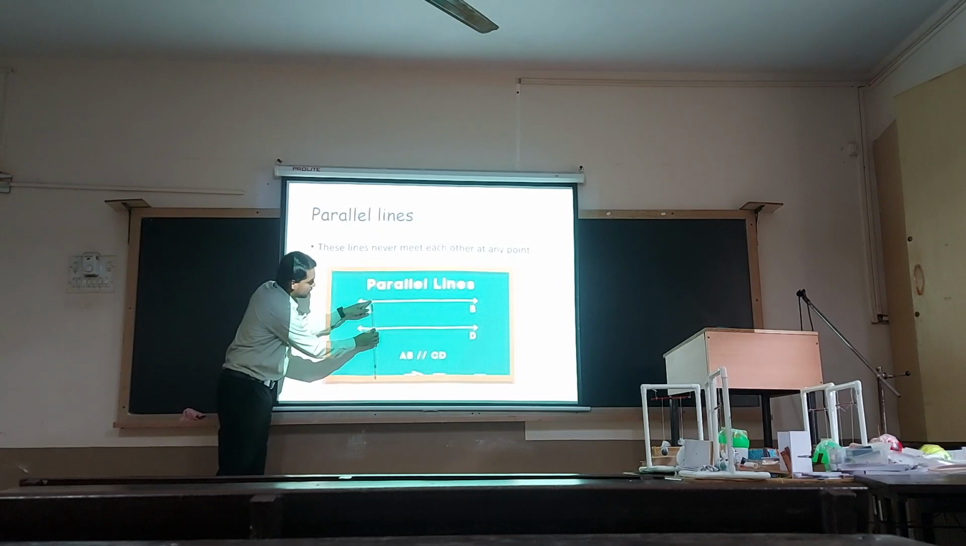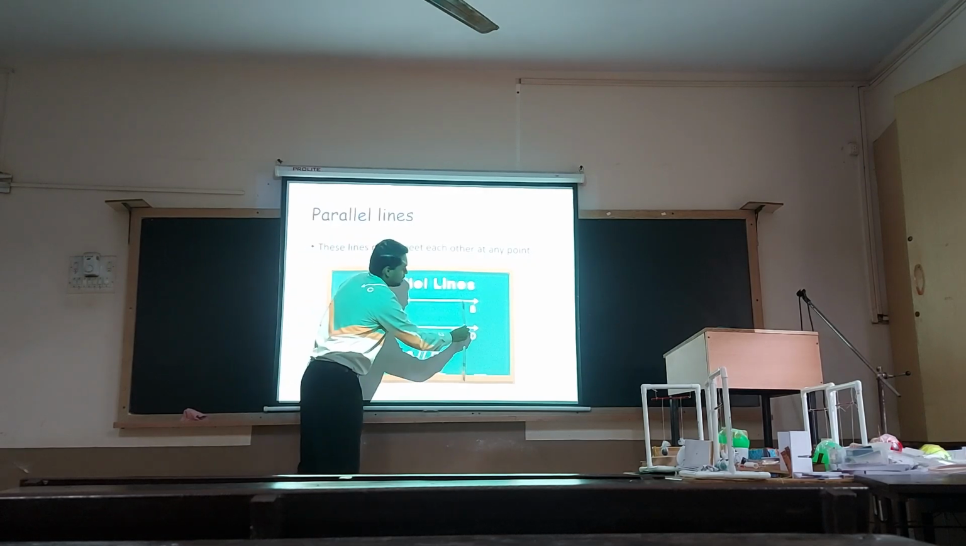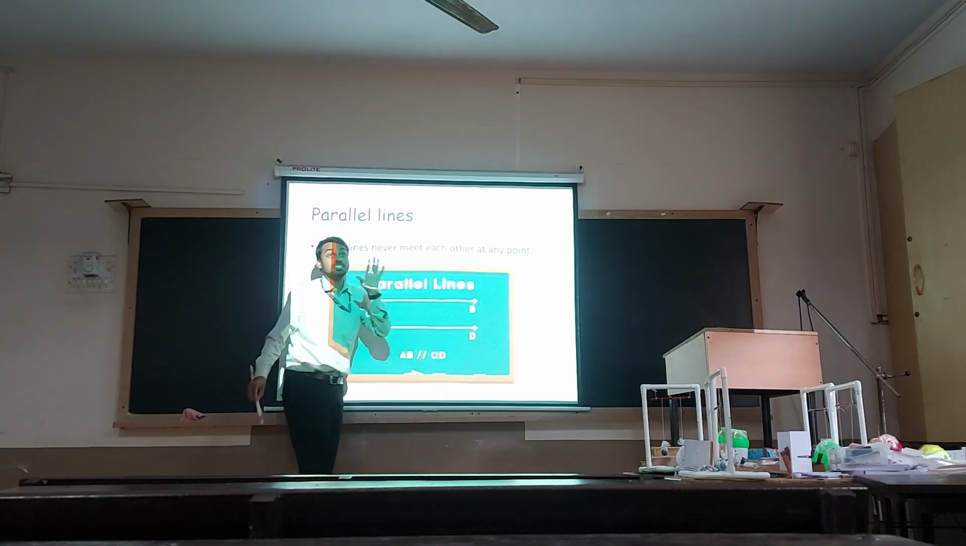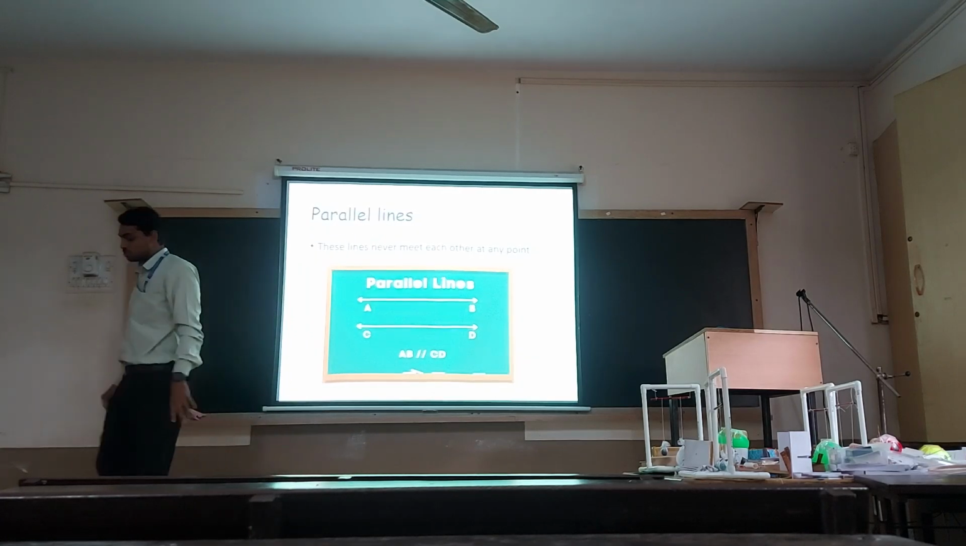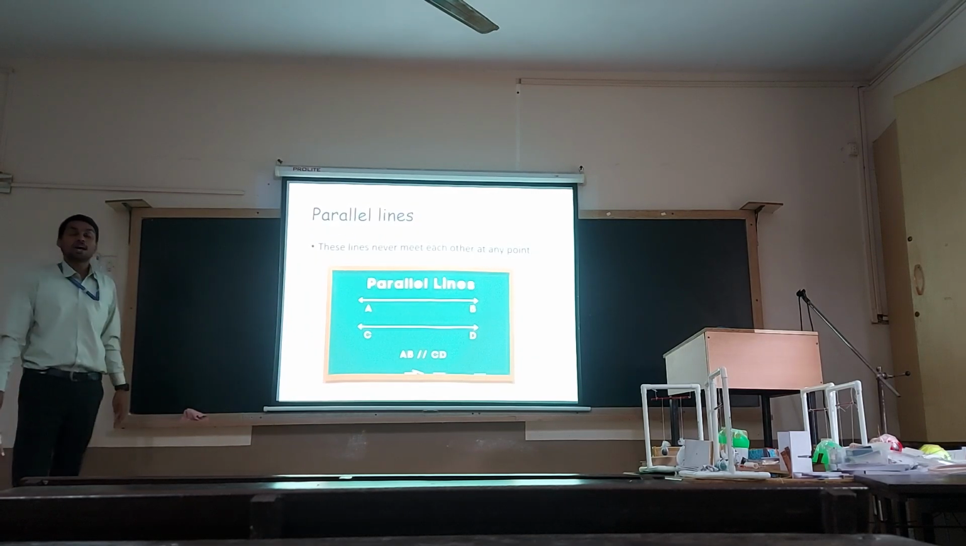Say the distance between these two lines at this point, point A, is 10 centimeters; here also it will be 10 centimeters. There will be a fixed distance between those two lines. Such lines are called parallel lines.